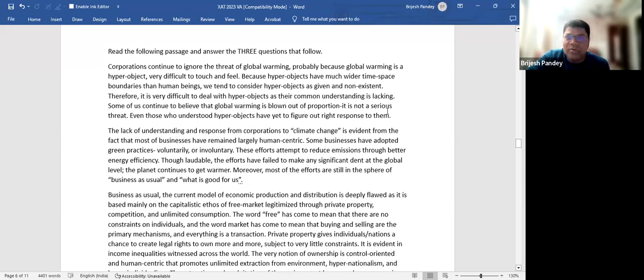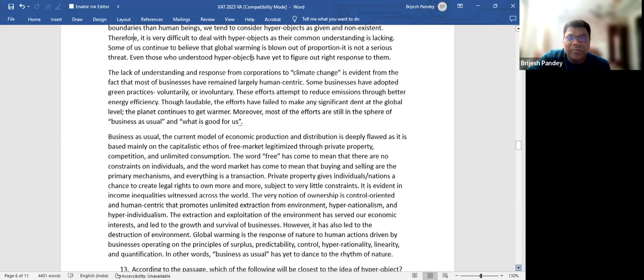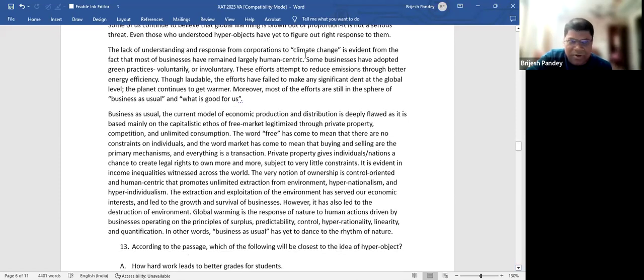So people said that global warming is a hyperobject. Hyperobjects are difficult to touch and feel. They occur over a long period of time, correct? And people don't appreciate hyperobjects, the problems caused by hyperobjects. The lack of understanding and response from corporations to climate change is evident from the fact that most businesses have remained largely human-centric.